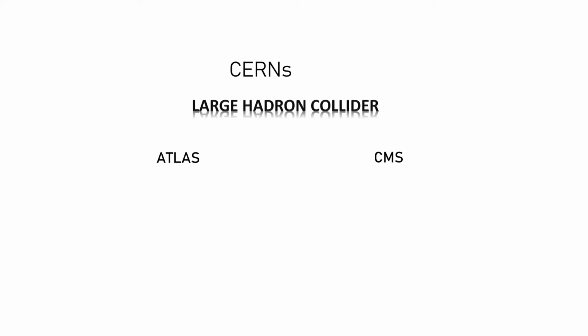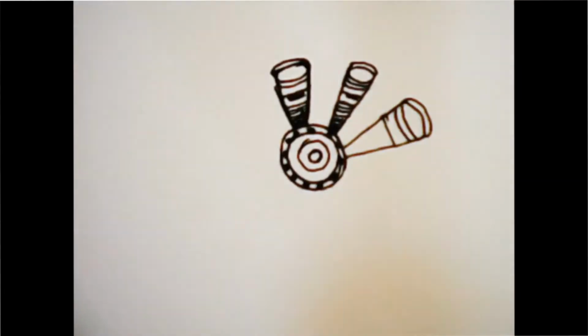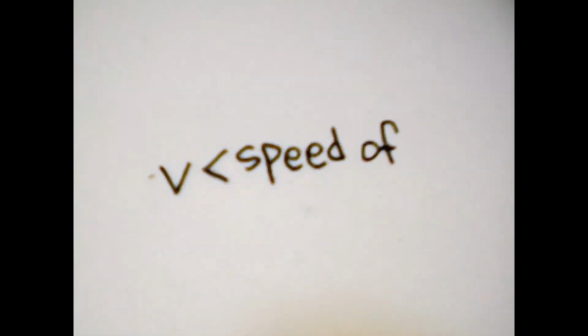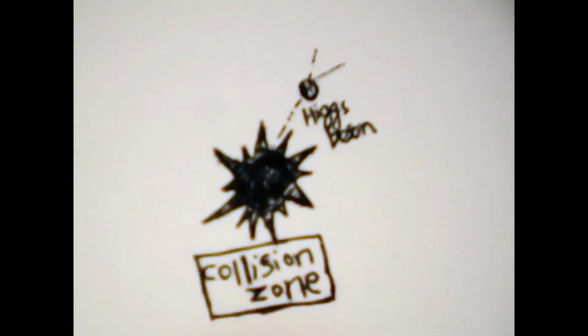And so, on the 4th of July 2012, the ATLAS and CMS experiments at CERN's Large Hadron Collider announced they had each observed a new particle. Now, simply put, at the Large Hadron Collider, two protons collided at speeds slightly less than the speed of light, and the enormous amount of kinetic energy was converted into a new particle with mass, a Higgs boson.